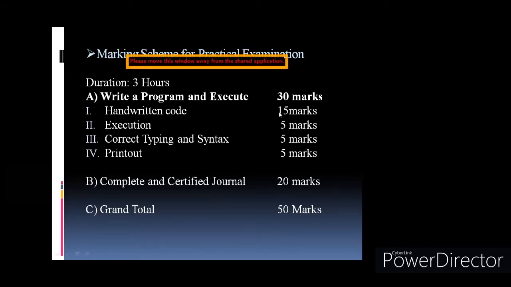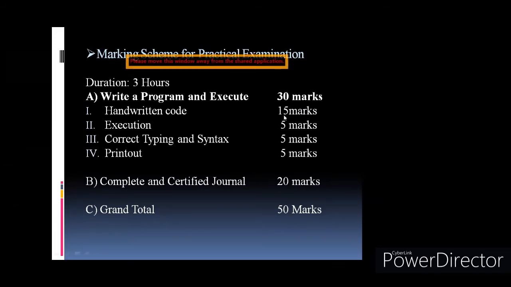So first you have to write the C++ code. Once you receive the slip, in the slip one C++, HTML or VB practical is there. You have to write the code, then get it checked by the examiner, either internal or external. Once it is corrected, then only you can enter the program into the computer.